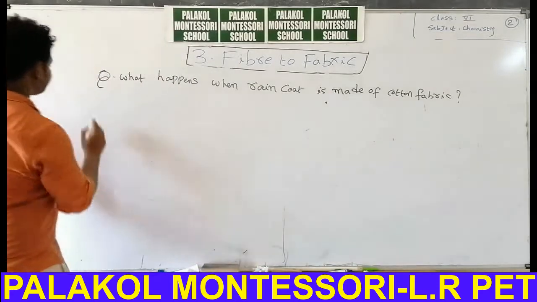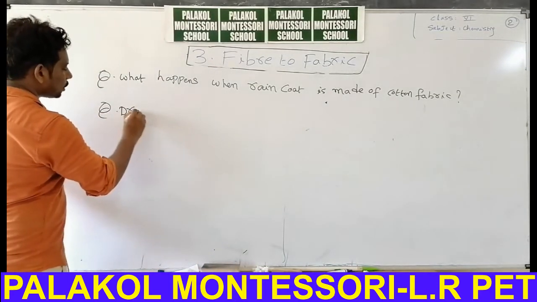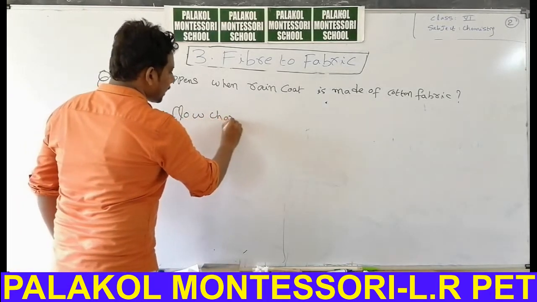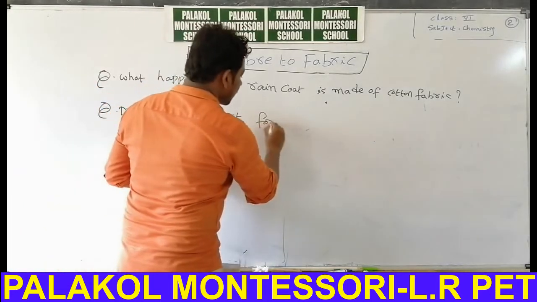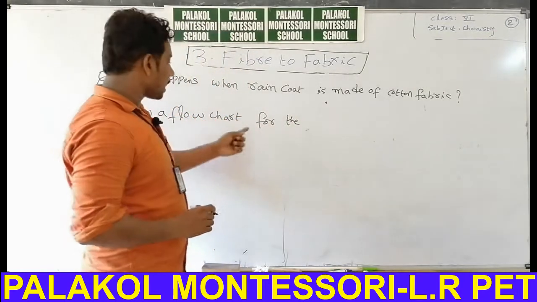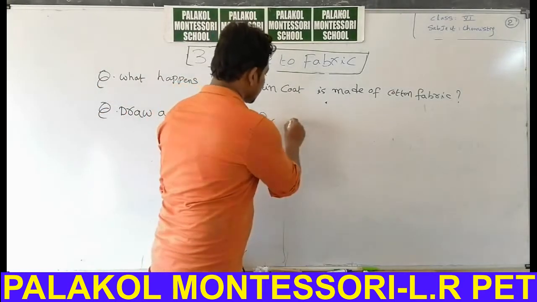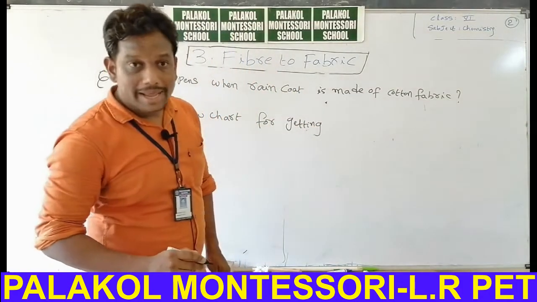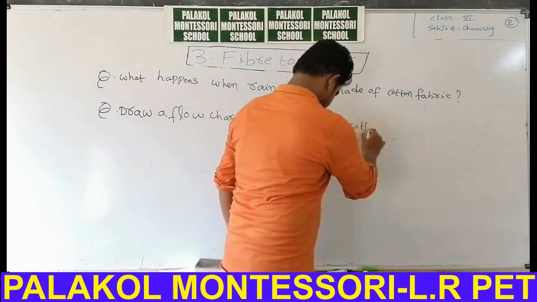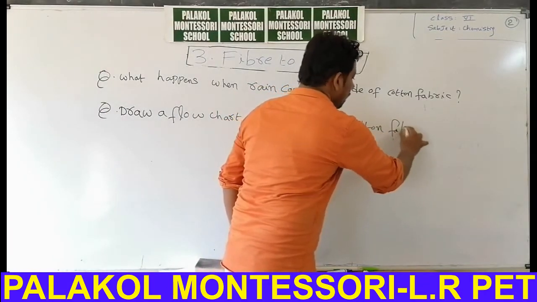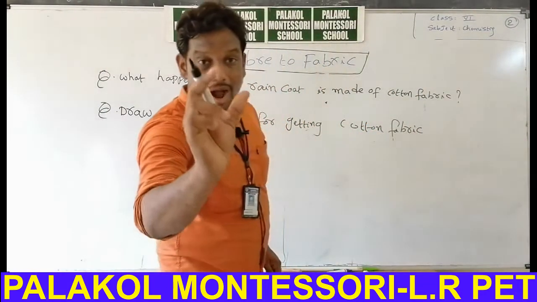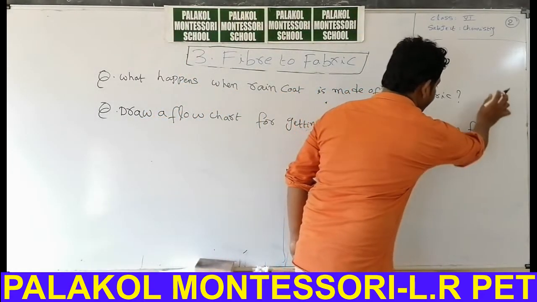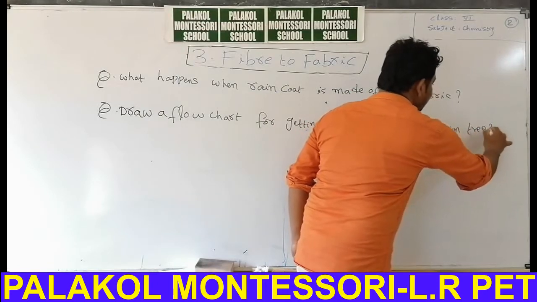Second question: draw a flow chart for getting cotton fabric from cotton tree. This is my second question.